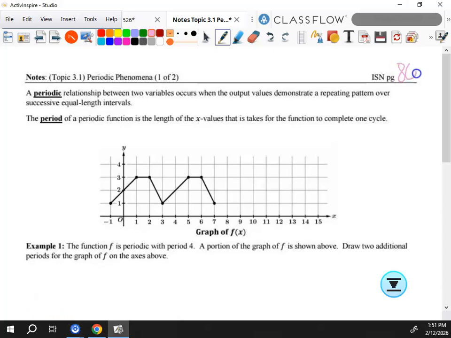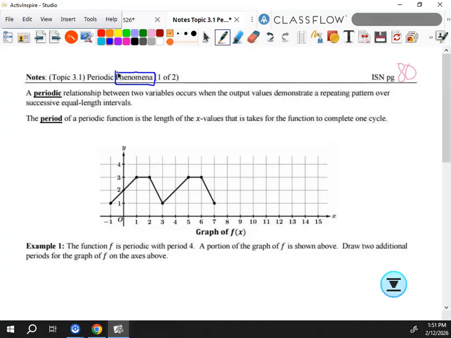All right, this is going on page 80 when we're done. And this topic, so we're starting unit 3, which is basically the trig unit. We're not going to talk about trig at all today, but it connects, I promise. It'll make sense how it connects once we get into the stuff. But this is called periodic phenomena. That is plural for the word phenomenon.